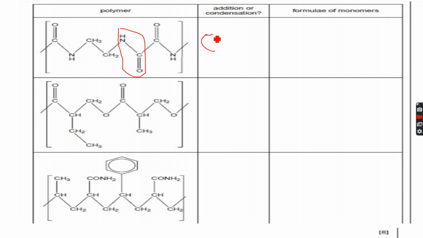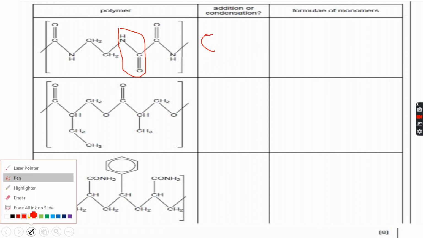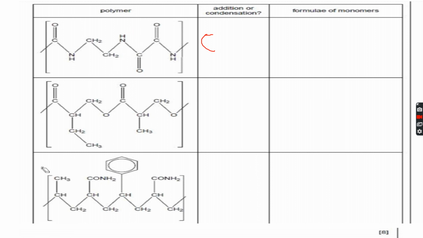Let's write C for condensation. And for the monomers, let's see a repeat unit. First we will have to identify a repeat unit, only then can we make the monomers. So let's start with this nitrogen. NH, CH2, CH2, NH, CO, CO. And then we are coming back to the NH. Now that we are coming back to the NH over here, the repeat unit ends like this. So this is one repeat unit of the polymer.